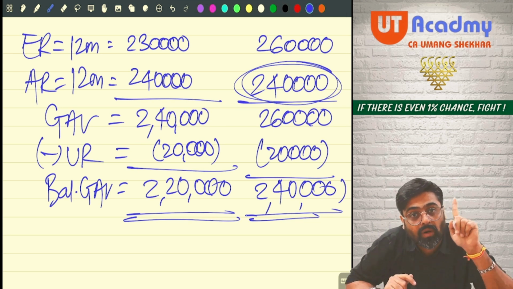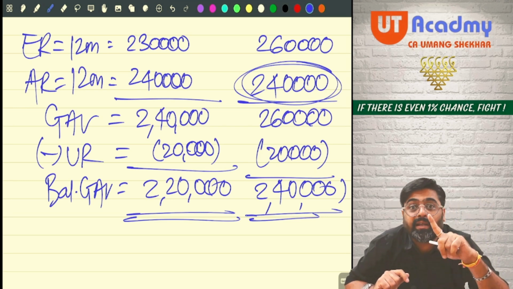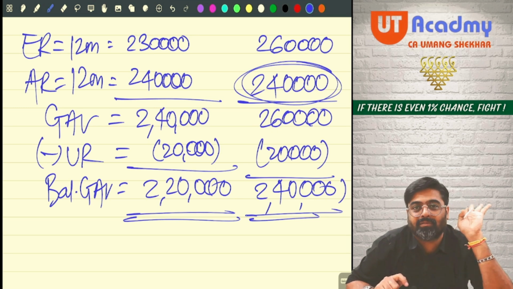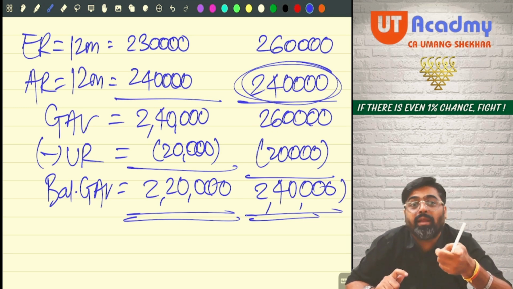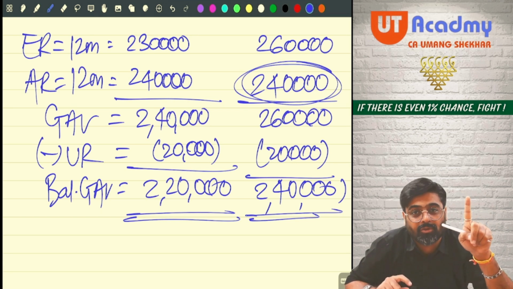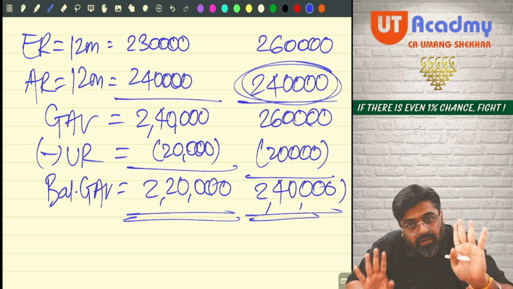And we will write down a note without fail that the unrealized rent in the above solution is reduced from the amount of GAV as per the treatment given in ITRs. Alternatively, it can be reduced from actual rent also, and in that case the GAV would have been this much. That's it.